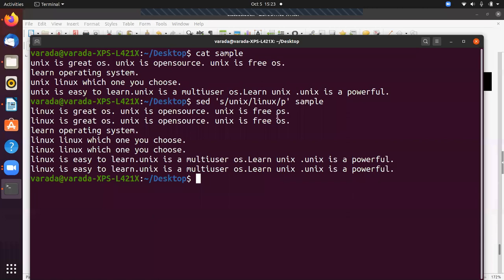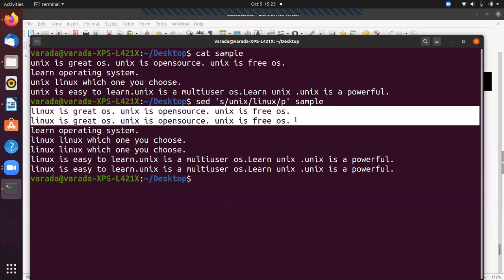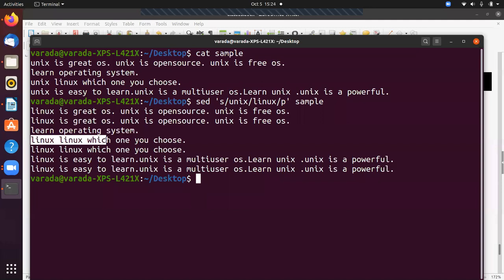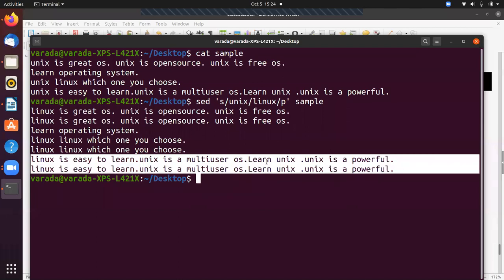Okay, now if you observe that the replaced lines are displayed twice. So this is the first line. The second line was not replaced, so it displays only one time. So these are replaced, so it displays 2 times. And similarly, this is also replaced, so it displays 2 times.